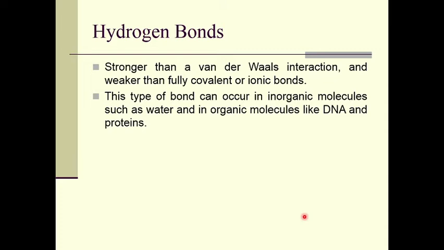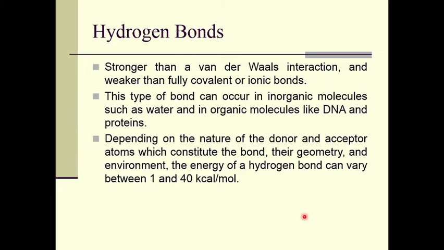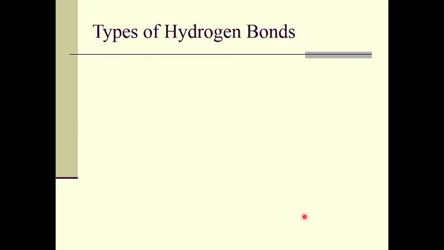This type of bond can occur in inorganic molecules such as water, and in organic molecules like DNA and proteins. Depending on the nature of the donor and acceptor atoms which constitute the bond, their geometry and environment, the energy of a hydrogen bond can vary between 1 to 40 kilocalorie per mole.